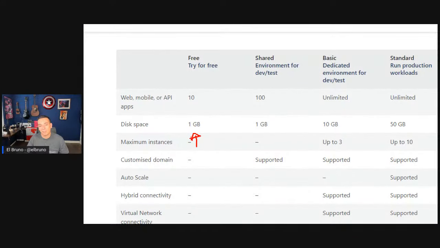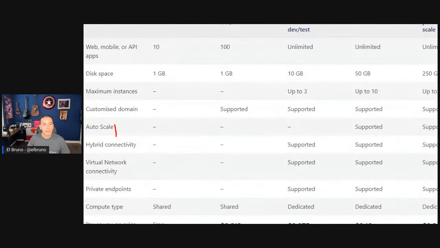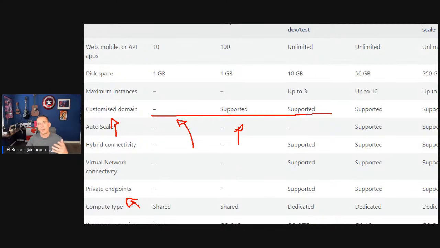I can't remember where you start in App Services, but as you can see, they are also not very expensive. If you are doing your numbers, it makes sense to have it here. Main difference also here, depending on where you are, you can or can't add a custom domain. So if I plan to move my blog, elbruno.com, to a domain, I can't use the free one. I need to go to the shared one or the other ones. But hey, there are a couple of scenarios here. And if you also need a private endpoint, you are running something locally, it's something that you need to take care of.